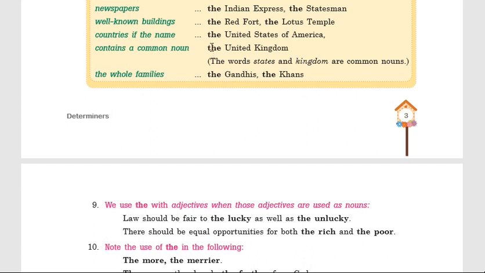For example, look here, the USA, that means the United States of America. Here states is a common noun, that's why we can use the before USA. Similarly, we can use the UK, that means the United Kingdom. Kingdom is a common noun, that's why we can use the before it.